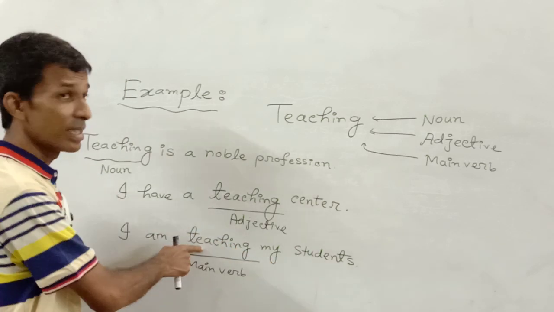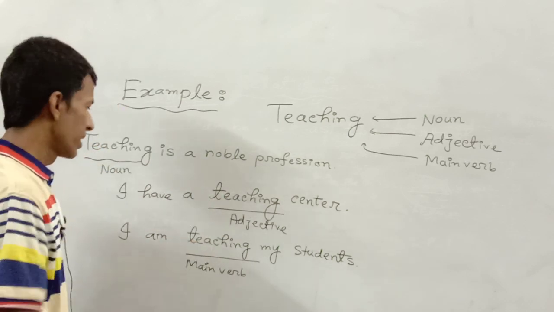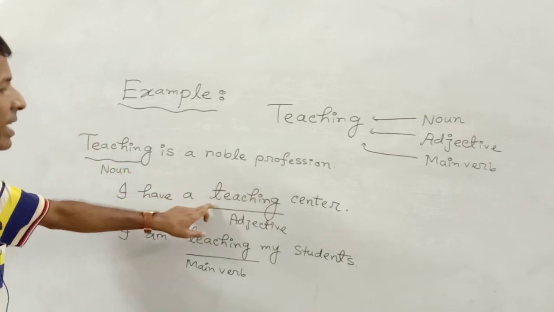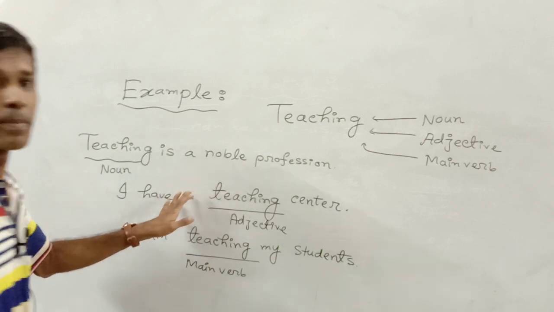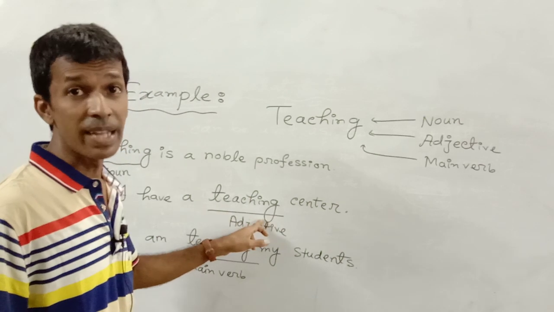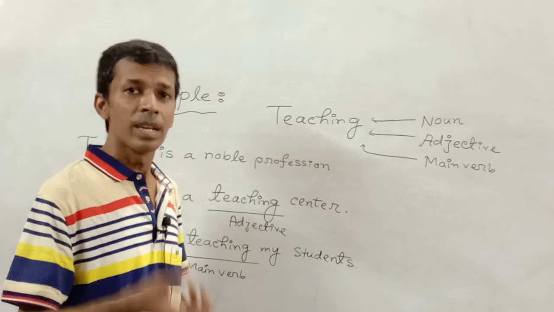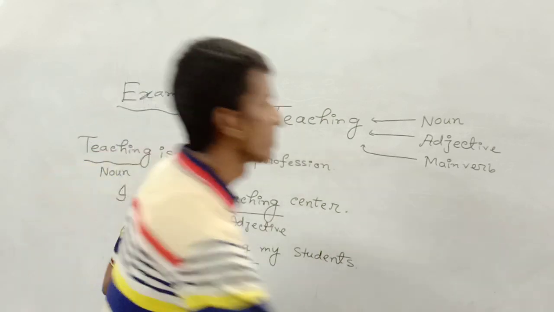Here teaching means the performing of my duty. Now look at these three examples. The same word is used here as a noun. In the second example, the word is the same, the spelling is the same, even the pronunciation is the same, but teaching is used as an adjective. And in the third example, teaching is used as a main verb, only because of their way of using.